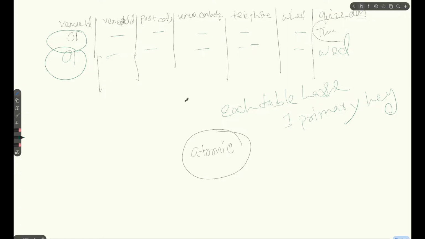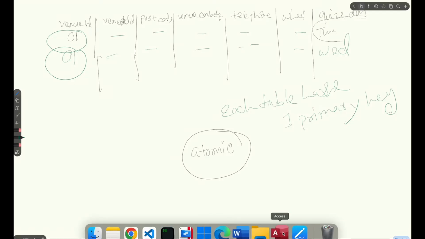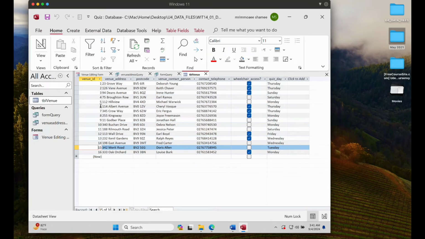because if you go through the database, you can see that each venue has only one quiz day. If I want to add another quiz day for venue ID 1, then I have to add the row, and the same row will be repeated another time.